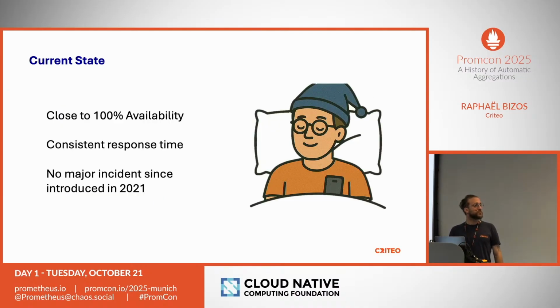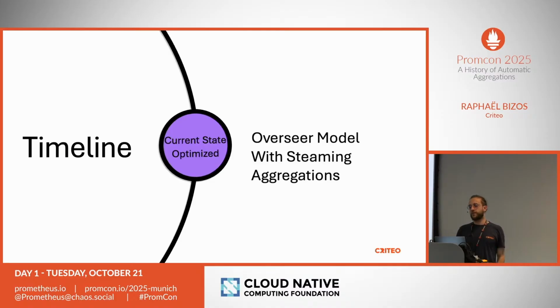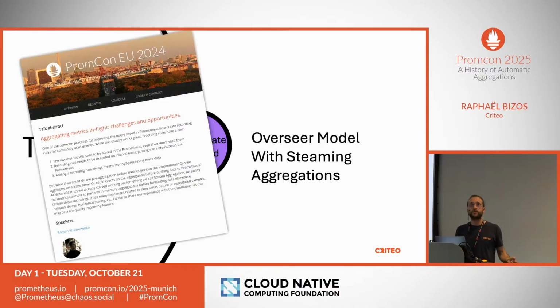That worked quite well for us because we had close to 100% availability, like zero downtime for 6 months, and our response time isn't affected by deployments. Now, last month, we had to deal with scraping a new service that exposes hundreds of millions of metrics, which was challenging even with that model, and a bit expensive. So we decided to give a shot to something that we heard about last year at PromCon: streaming aggregations.